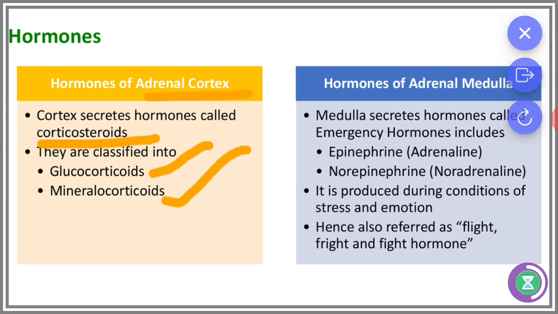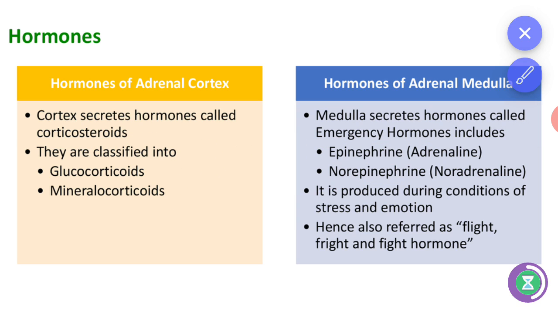The medulla secretes hormones called emergency hormones. They include epinephrine or adrenaline, and norepinephrine or noradrenaline. They are produced during conditions of stress and emotion, that is, during an emergency situation. Hence they are also referred to as flight, fright and fight hormones.